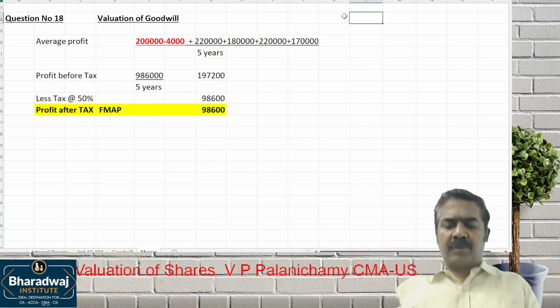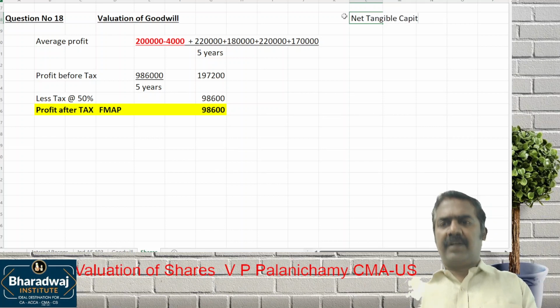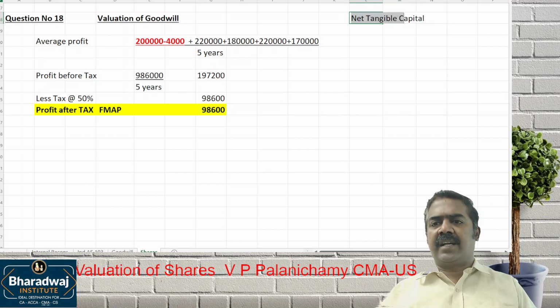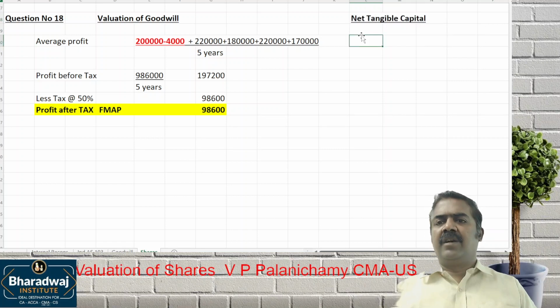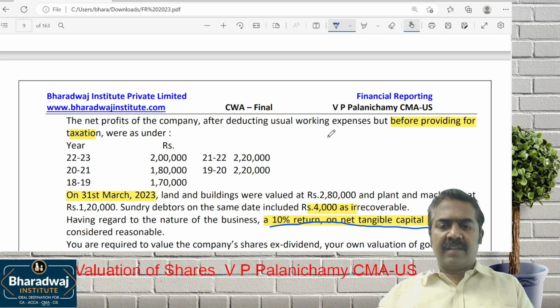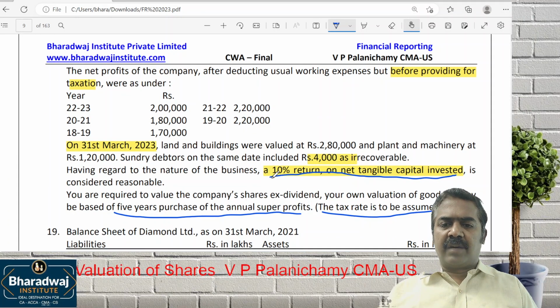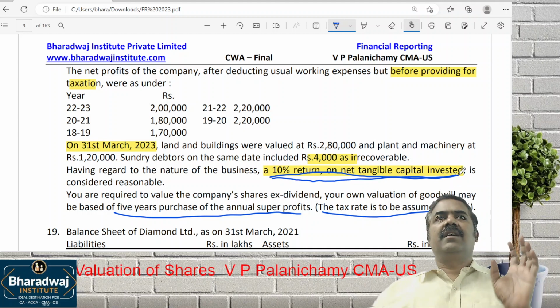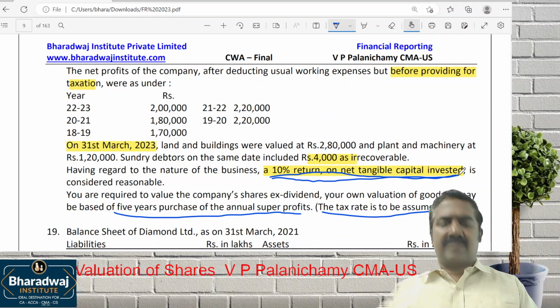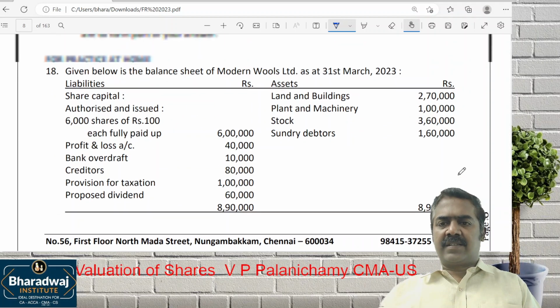Next thing we have to work out is net tangible capital. It is not capital employed. It is called net tangible capital, which means assets and liabilities as on a particular date. No need to work out average capital employed in this question because the NRR is given. NRR is given based on 10% on the net tangible capital invested. That means on the net assets. So what are the assets?